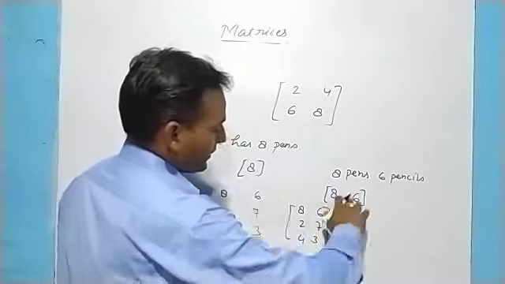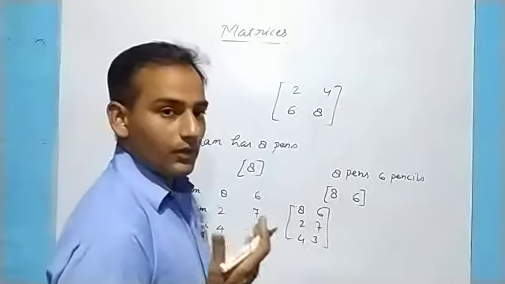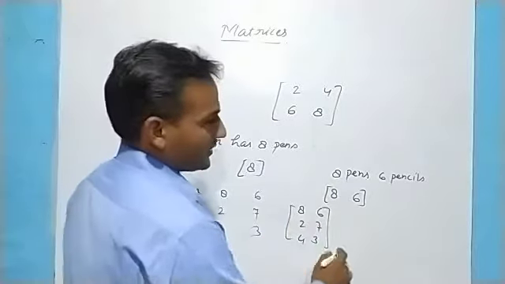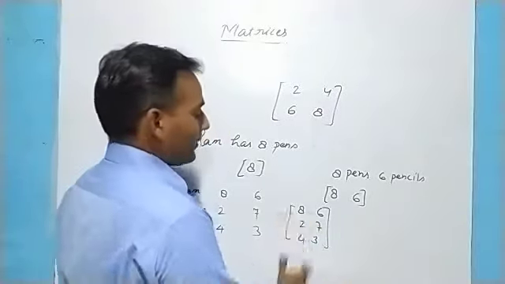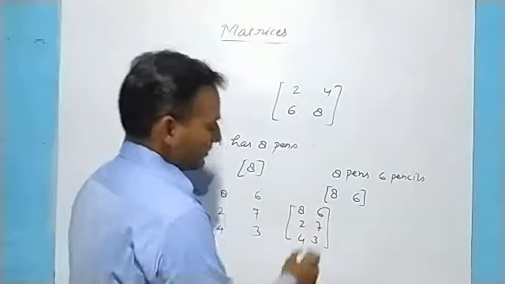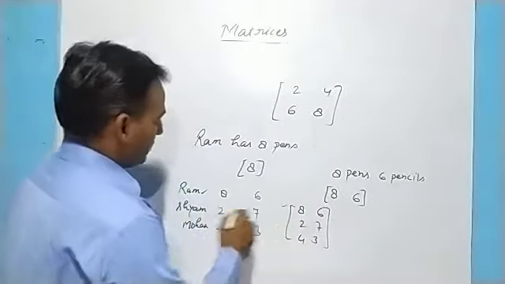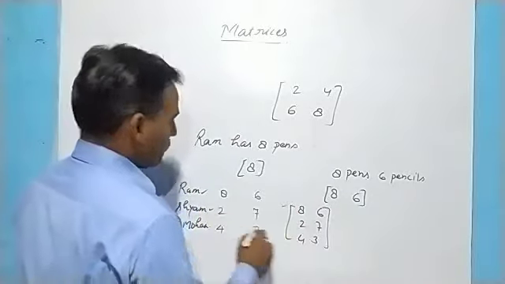This horizontal line is called a row and vertical lines are called columns. Here, the columns represent the objects, like pens and pencils, and the first row belongs to Ram, the second row belongs to Shyam, and the third row belongs to Mohan.